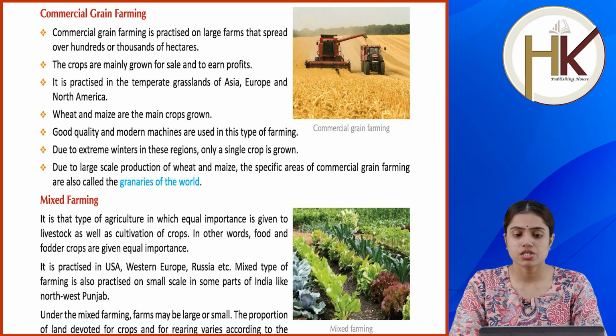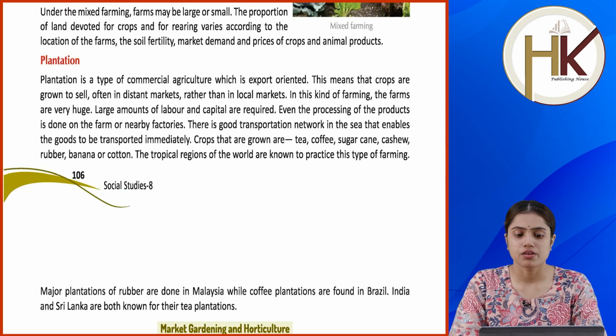Mixed farming. It is a type of agriculture in which equal importance is given to livestock as well as cultivation of crops. In other words, food and fodder crops are given equal importance. It is practiced in USA, Western Europe, Russia, etc. Mixed type of farming is also practiced on small scale in some parts of India like North West Punjab. Under the mixed farming, farms may be large or small. The proportion of land devoted for crops and for rearing varies according to the location of the farms, the soil fertility, market demand and prices of crops and animal products.